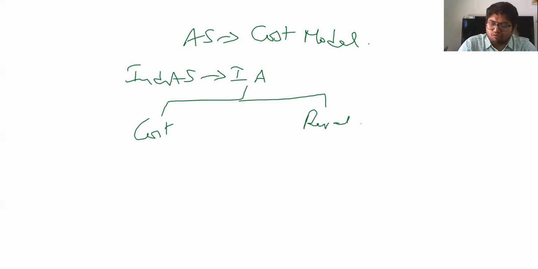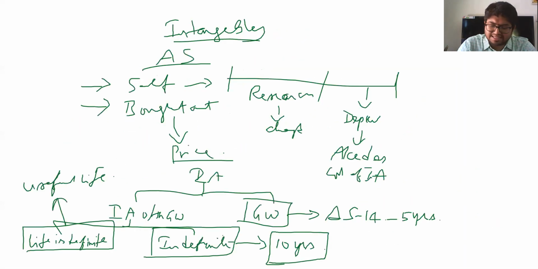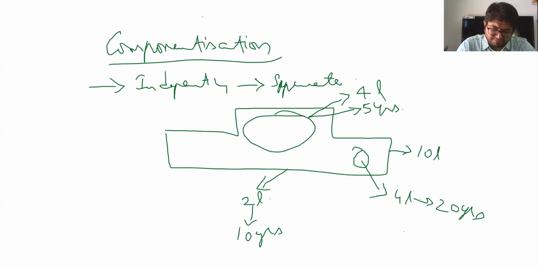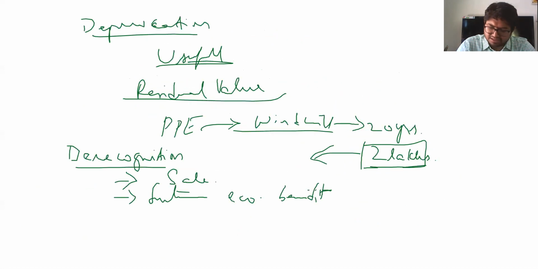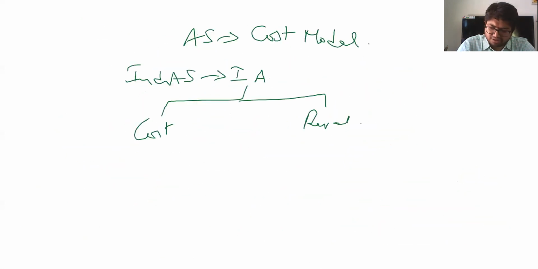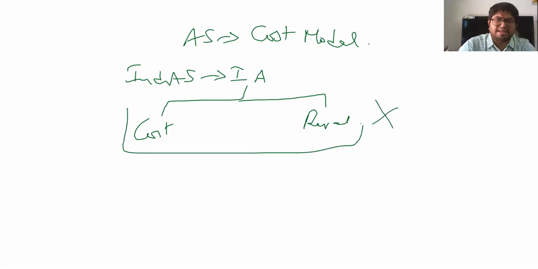That means whatever models you have under Ind AS 16, that is property, plant and equipment, for subsequent measurement on balance sheet date, that is the cost model and revaluation model, exist under intangible assets also under Ind AS, but the same do not exist under AS at all.